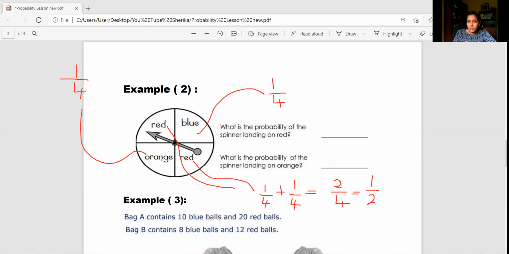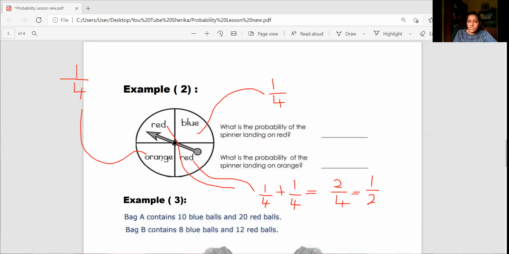So the first thing is, children, remember when you get a question, before you answer the question, you study the diagram. If you have a diagram, or a table, or a chart, first you study the chart, you get the correct meaning. After that, you go to the questions, right? So that is what we have done here. My first part, what is the probability of the spinner landing on red?